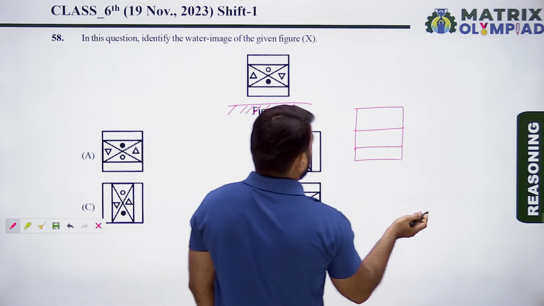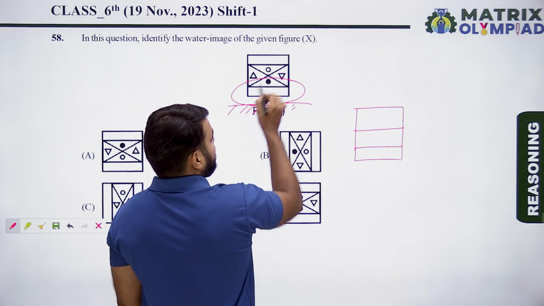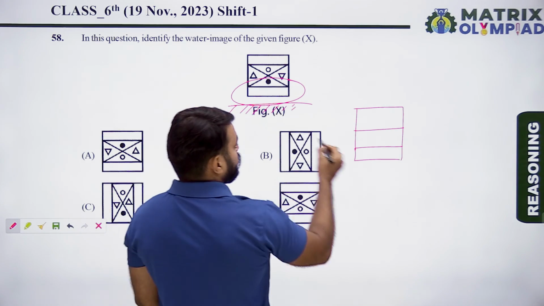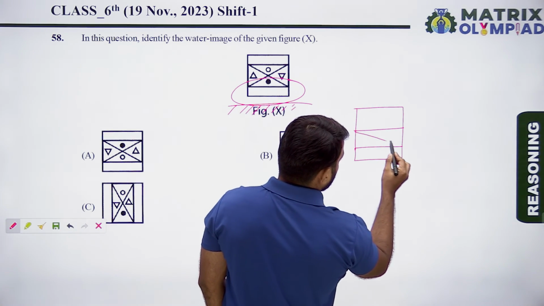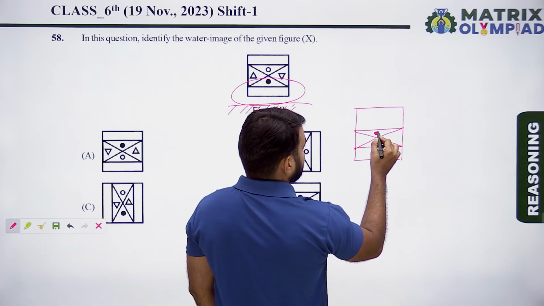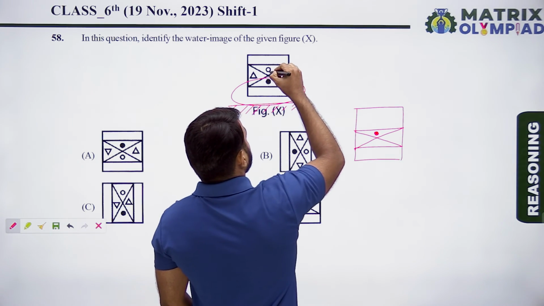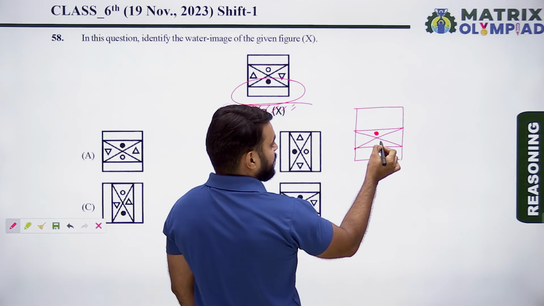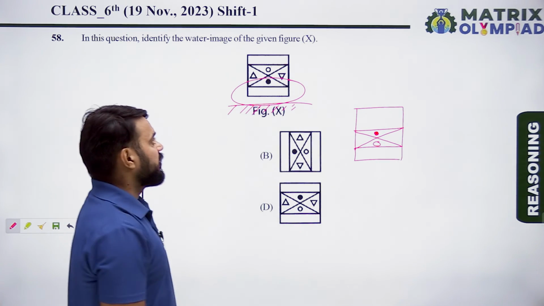as follows. This part is near the water, so it will remain near the water. So the water image of this figure looks like as follows. This part is away from the water, so it will remain away from the water.